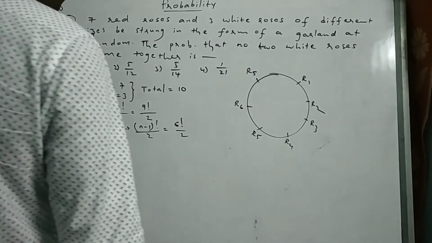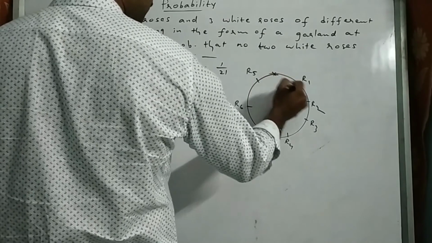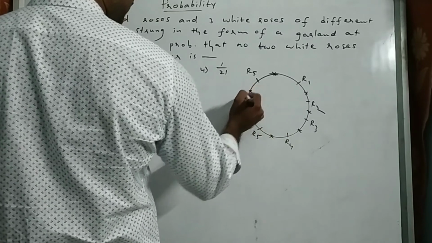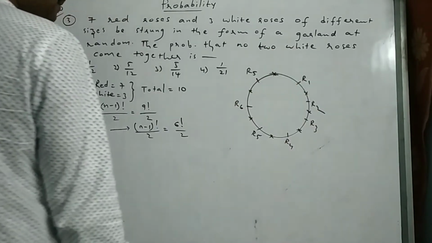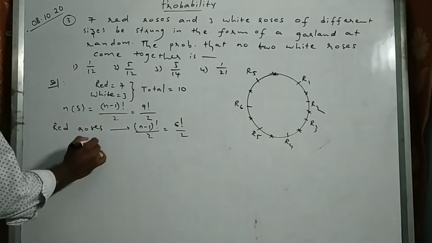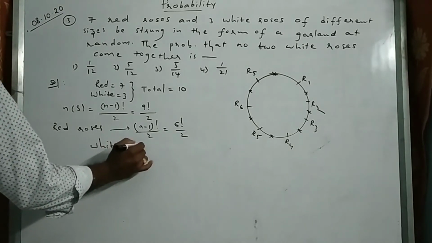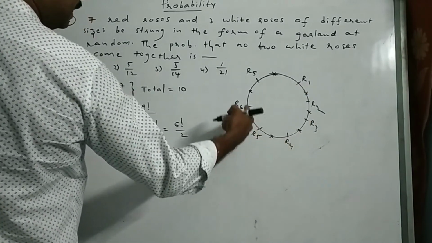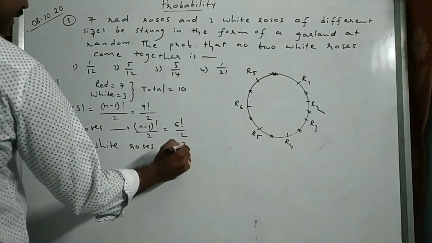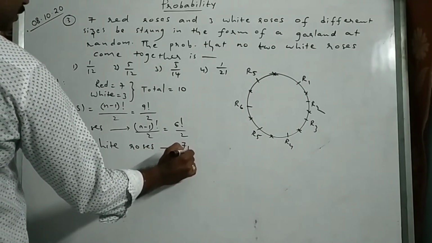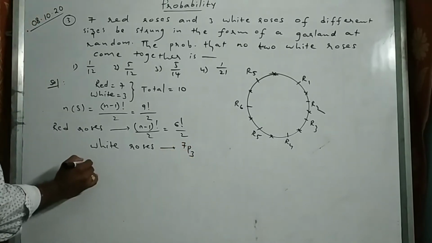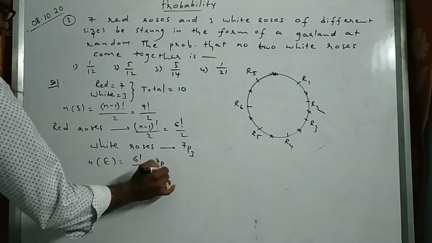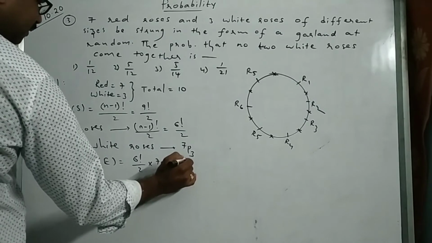Now since no 2 white roses come together, I have to arrange the white roses in between the red roses, right? I have to arrange all the white roses here in between the red roses. How many gaps do we have? 1, 2, 3, 4, 5, 6, 7 gaps are there. So in 7 gaps I can arrange 3 white roses in 7P3 ways. So n of E is equal to 6 factorial by 2 into 7P3.